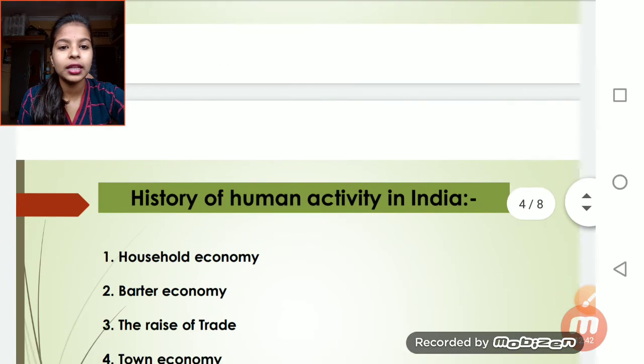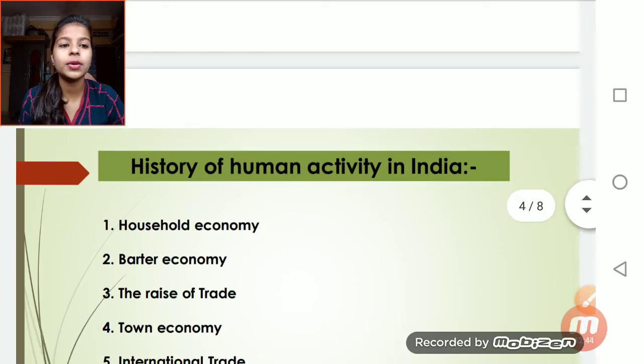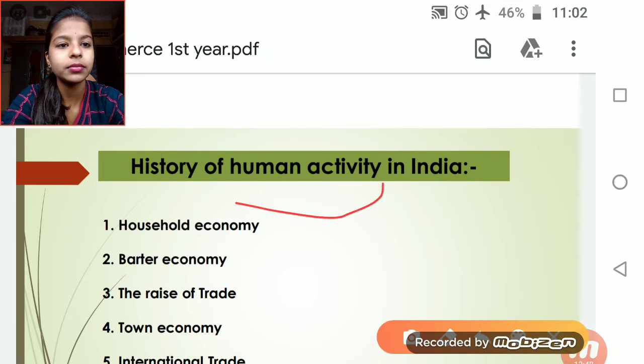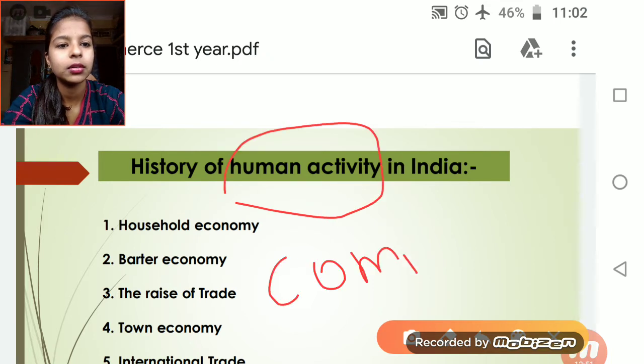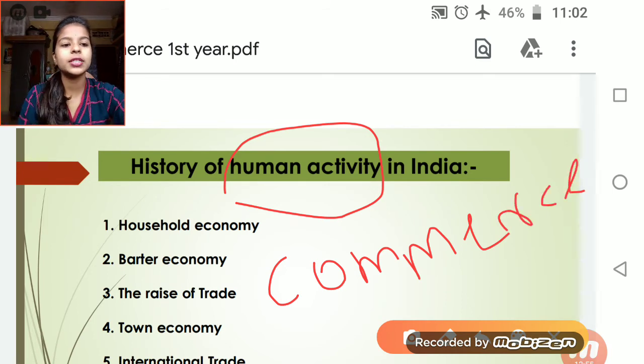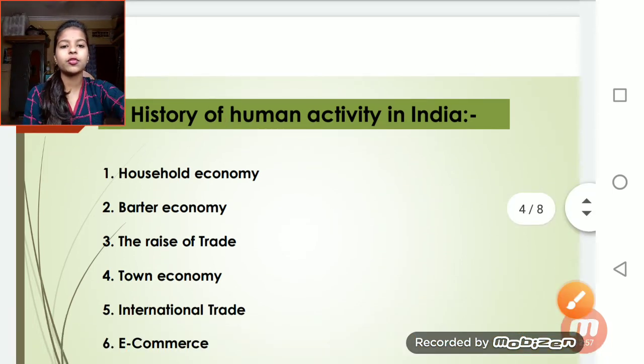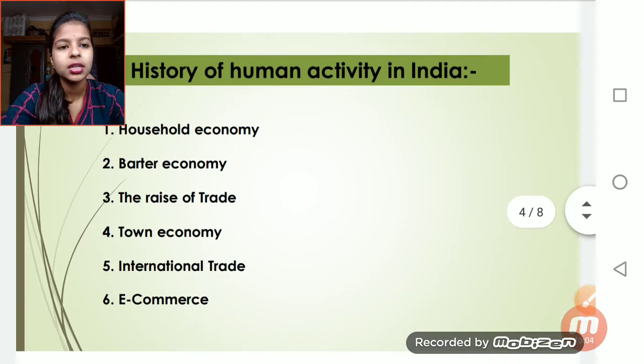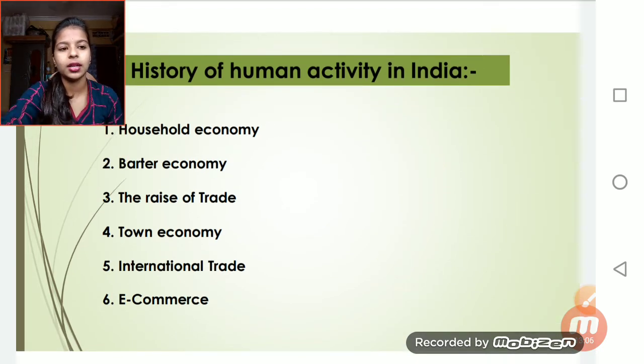Okay. And the history of commerce in India. This is commerce in India. So there are six types of commerce in India: household economy, barter economy, rise of trade, town economy, international trade, e-commerce. This may not come in your exam, but still you have to know from where commerce originated. So I am explaining this to you.